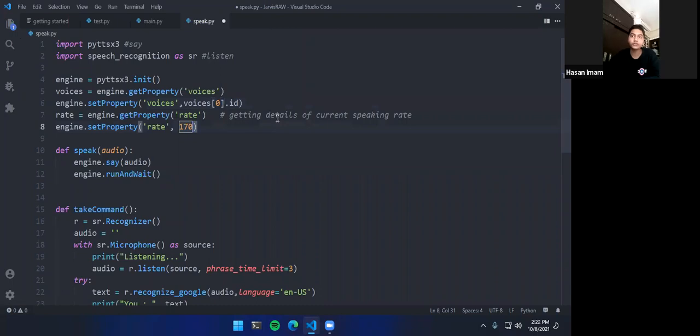So if you want your AI to speak slower, like very slow, you can just decrease this amount to 160, 150, and so on. So let's just leave it at 170 here.